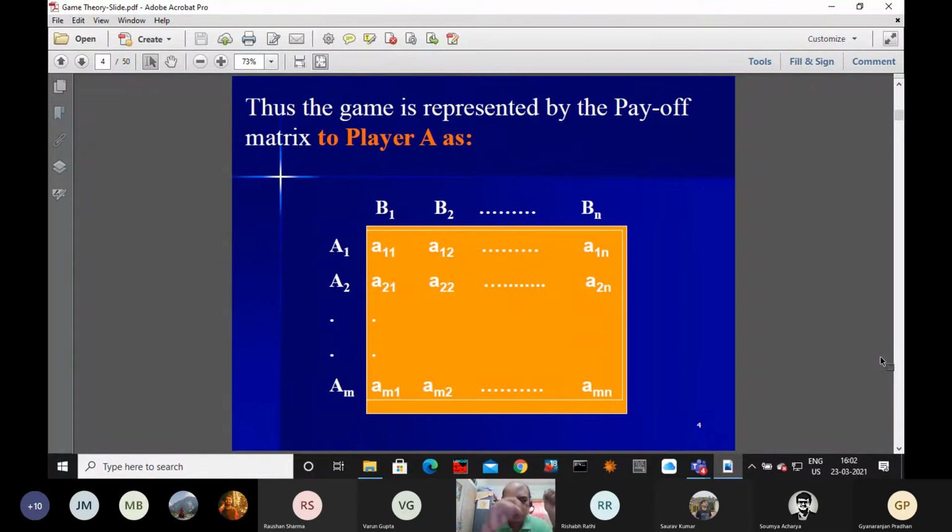When it is a fraction, maybe half or 1/3 or 2/3, we will say something about the mixed strategy. We will discuss that.